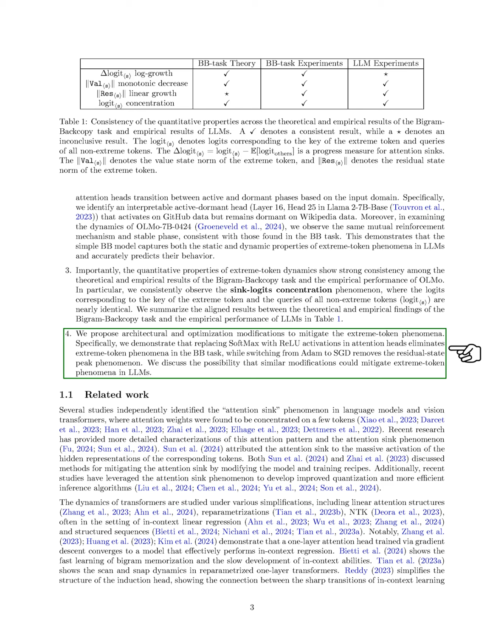To address the extreme token phenomena, we suggest architectural changes, such as replacing softmax with ReLU activations in attention heads, which eliminates these issues in our task. We also discuss how switching from Adam to SGD can help reduce residual state peaks, suggesting that similar strategies might work for larger language models. In the related work section, we note that other studies have also identified the attention sink phenomenon in various models and have proposed methods to mitigate it.